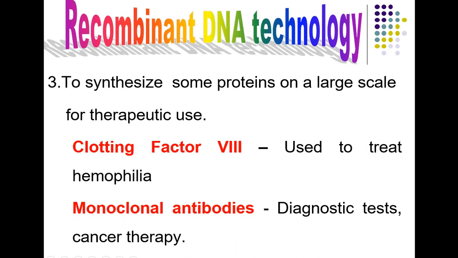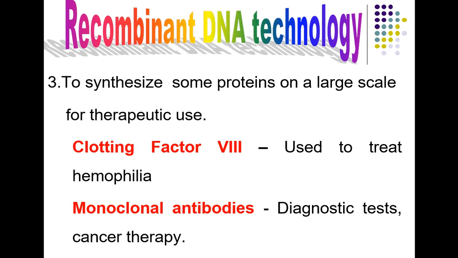Then for production of monoclonal antibodies, we need monoclonal antibodies for diagnostic test development, and these monoclonal antibodies can be used for cancer therapy also. Like I told you, we have already discussed when we were talking about radioimmunoassay, ELISA or chemiluminescent immunoassay. In all those techniques, we get some ready-made plates given by the manufacturer.